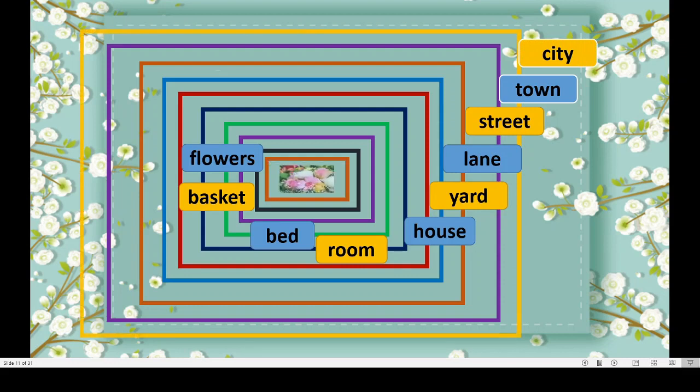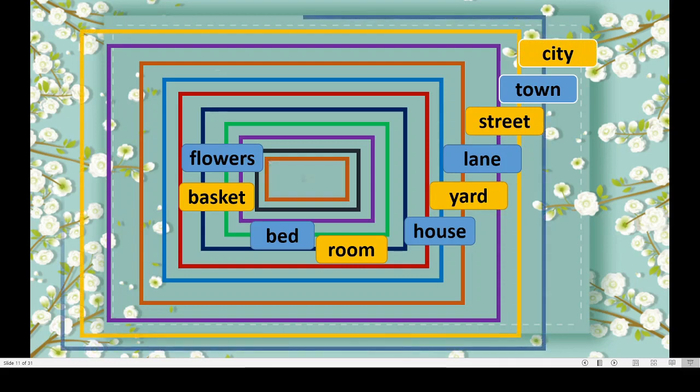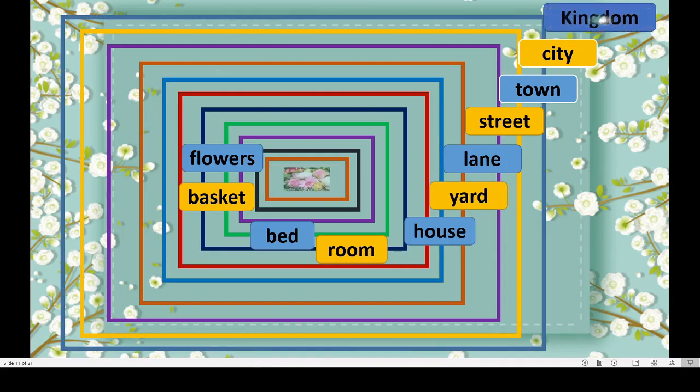See, this is our city. And city is inside the kingdom. Got this? Same thing. We came in reverse, means we moved from smallest to biggest. Got this? This is all about our poem. In this poem, we have learnt about how to arrange the given things according to their sizes, from smallest to biggest or from biggest to smallest. Isn't it?